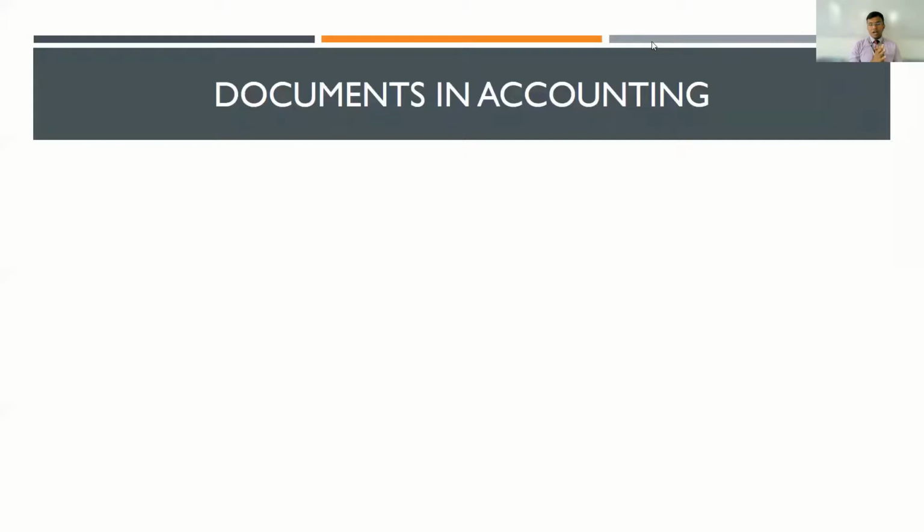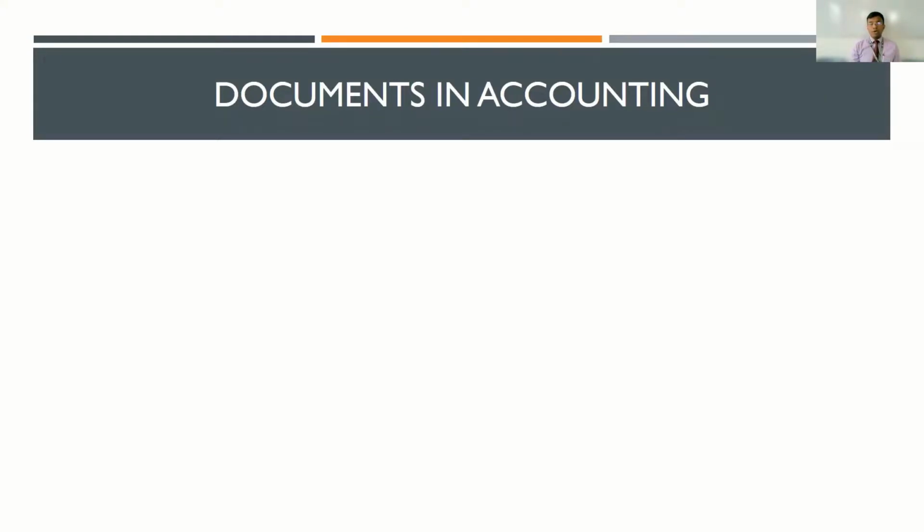As a part of the accounting activities, an accountant may be required to deal with different types of documents. Now, these documents which are used in accounting, they stand out as evidence. They act as proof for the different types of transactions which are carried out.